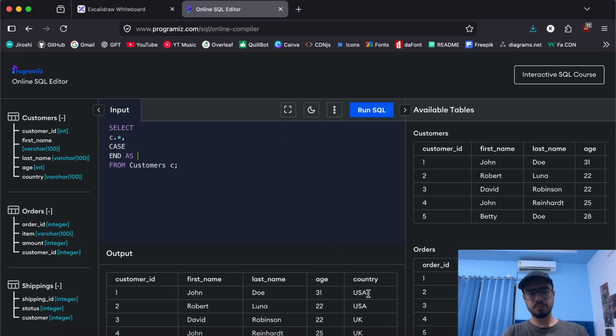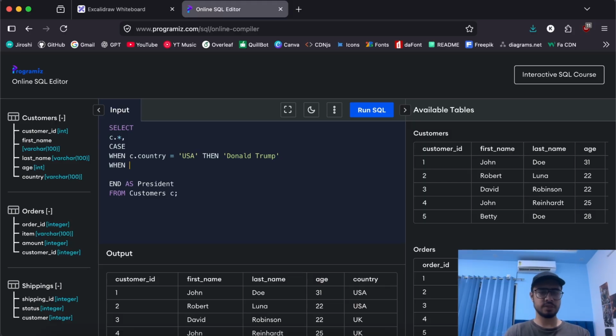Let's say we need to print the presidents of each country for some reason. We don't have the president data here, but let's take an example. So we'll just write president like that. Now inside this case and end clause, we'll write something like when. When is the if of these case and end statements. When c dot country equals USA, then we can say Donald Trump.